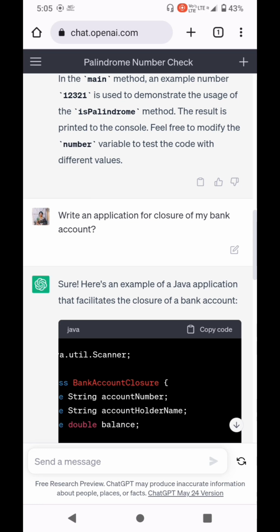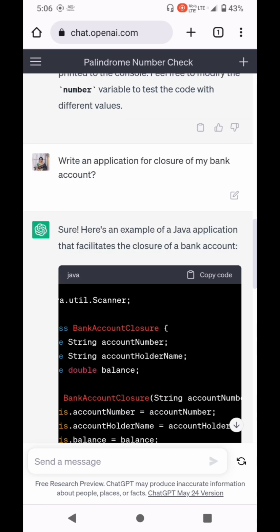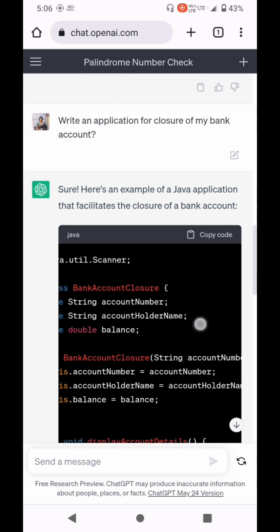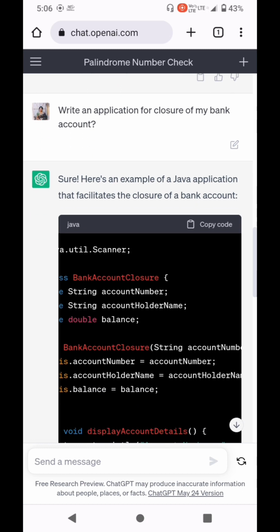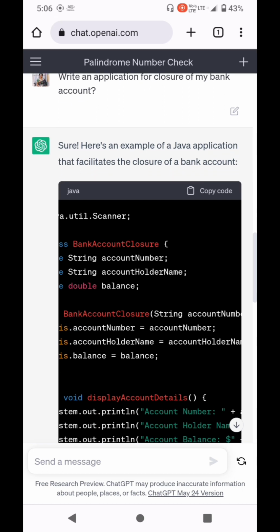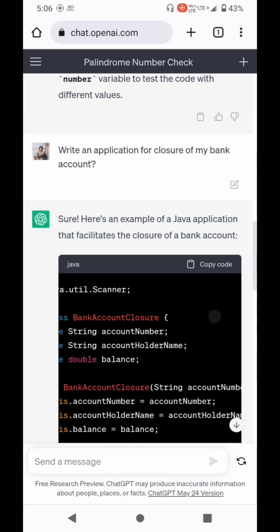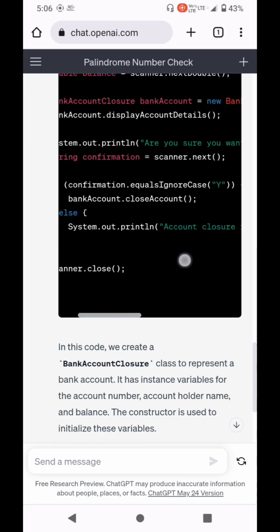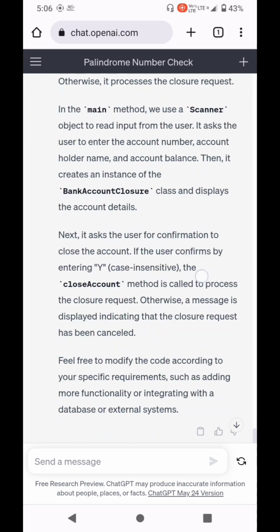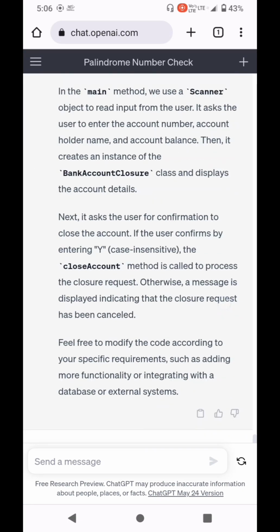So you can see sometimes it gives an incorrect answer. See, here I have just written write an application for closure of my bank account, but ChatGPT has come with a Java code for the bank account application closure. You can see that sometimes it can give a wrong explanation too.